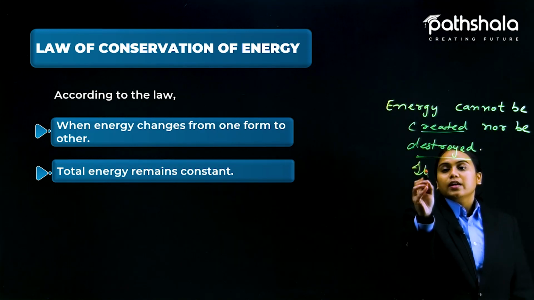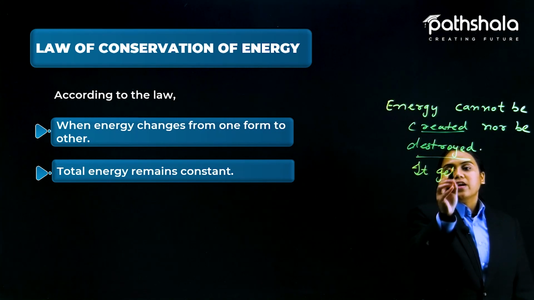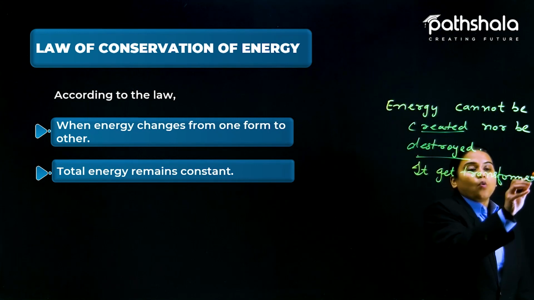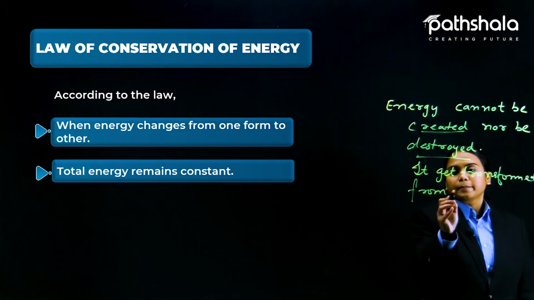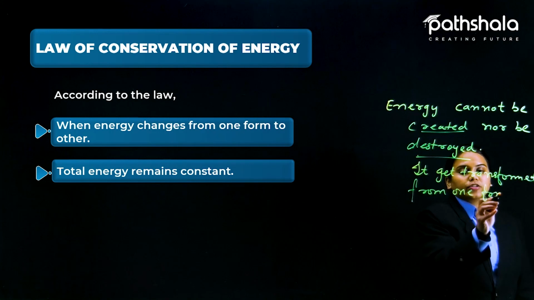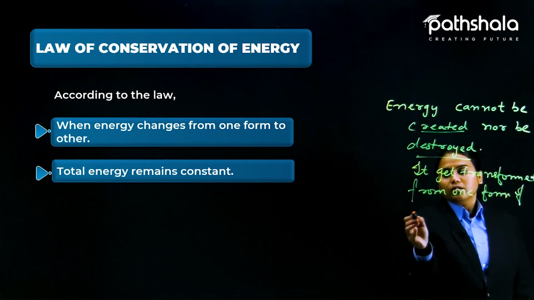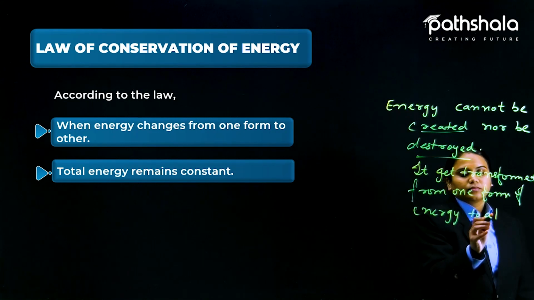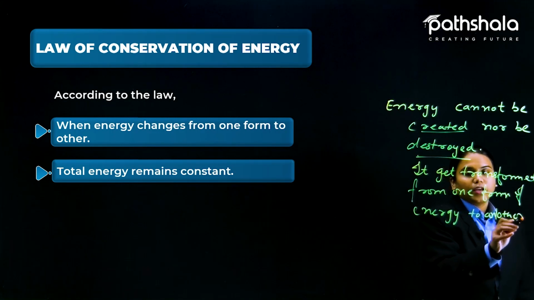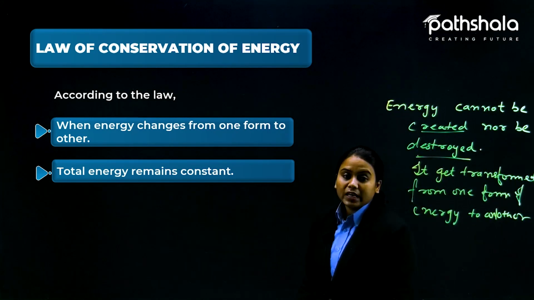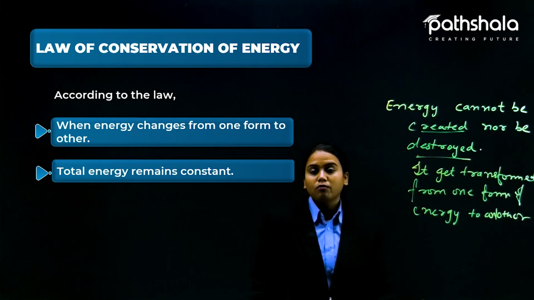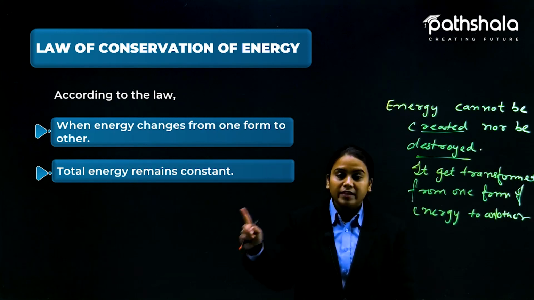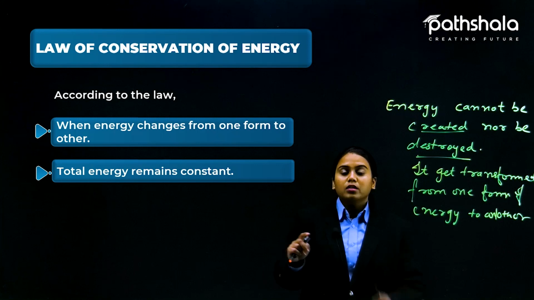It just gets transformed from one form of energy to another. This is the main theory behind the law of conservation of energy: total energy will always remain constant for a thing.